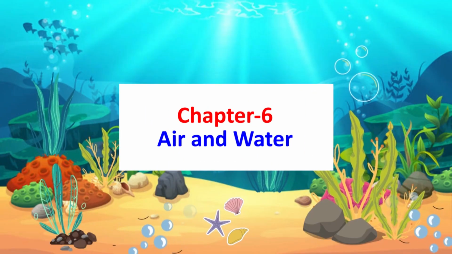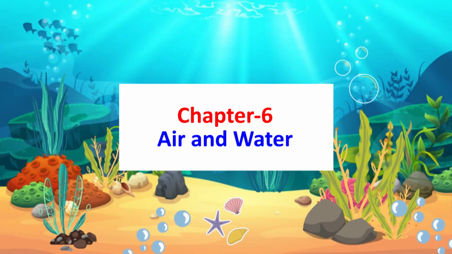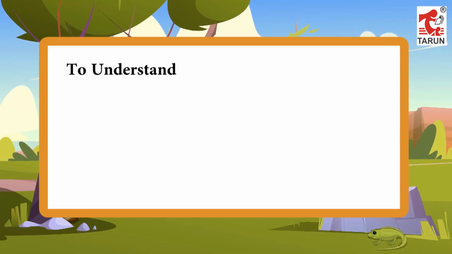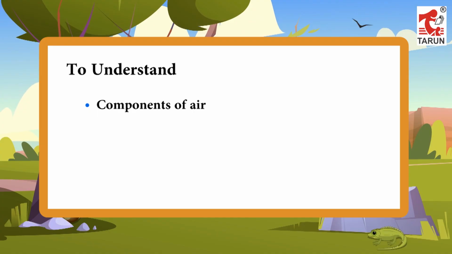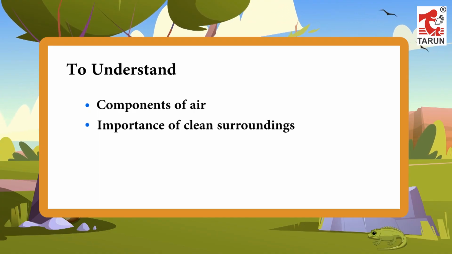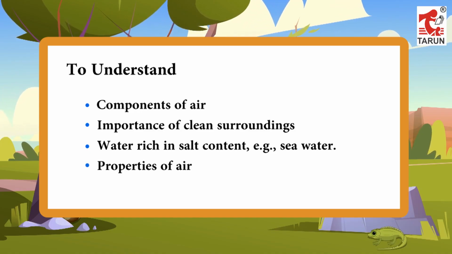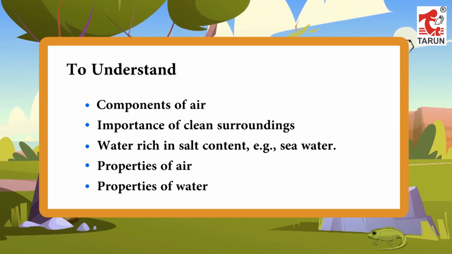Chapter 6. Air and Water. Learning Objectives. To understand components of air. Importance of clean surroundings. Water rich in salt content, example, sea water. Properties of air. Properties of water.